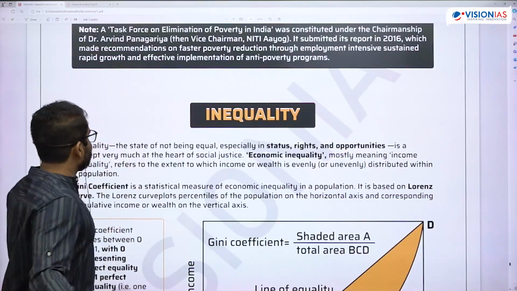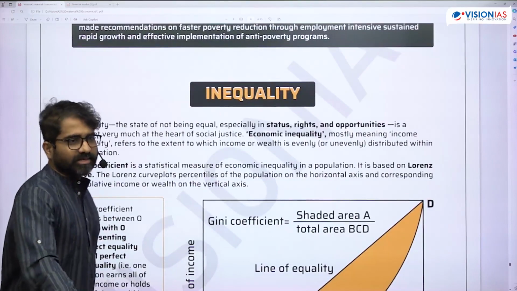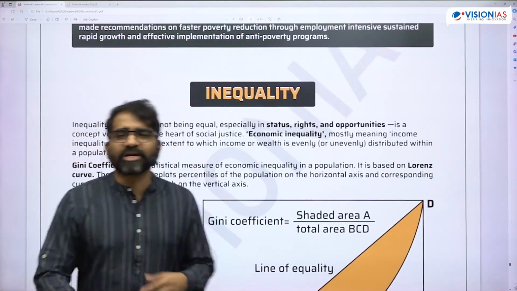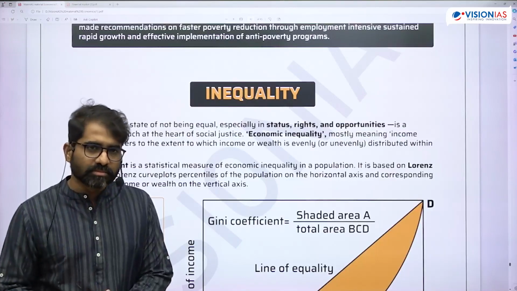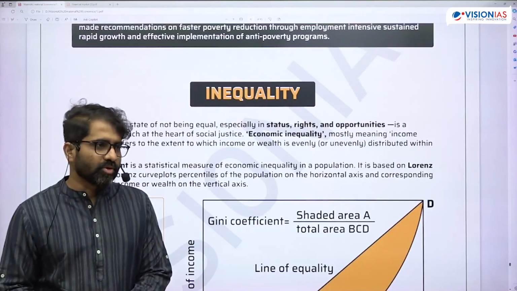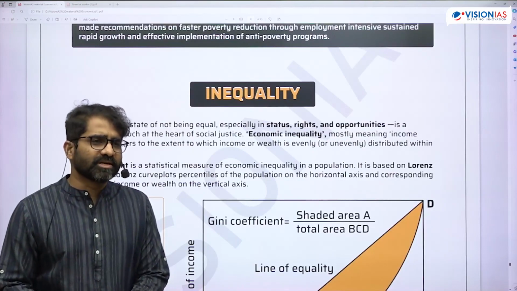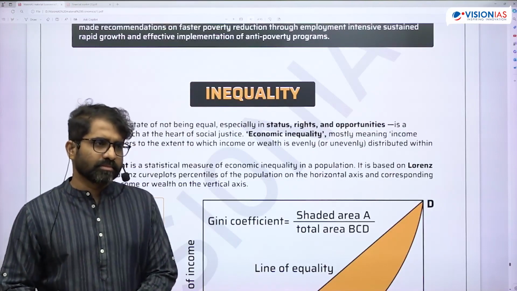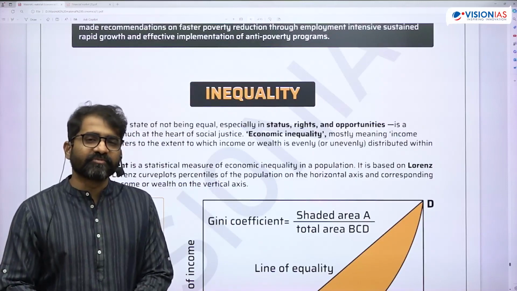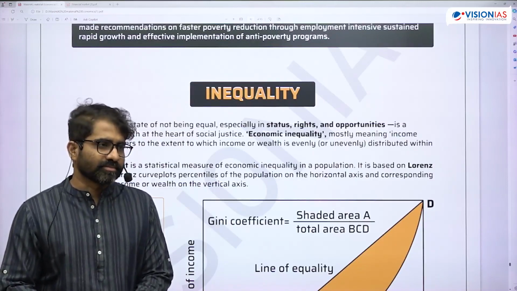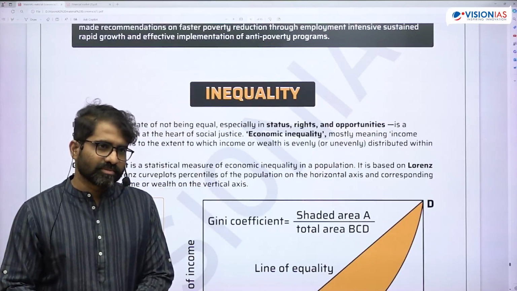I'll check. Okay. Now talking about inequality. So here, what are the questions they can ask? One is they can ask Palma ratio. Okay. So another one is Lorenz curve, Gini coefficient. That is one more area. Okay. Or what are the other ways of measuring inequality? Quintile ratio.